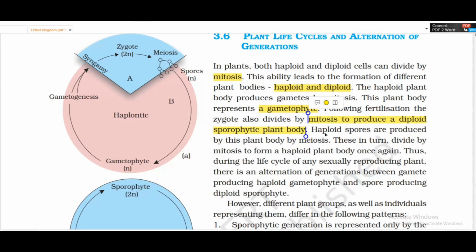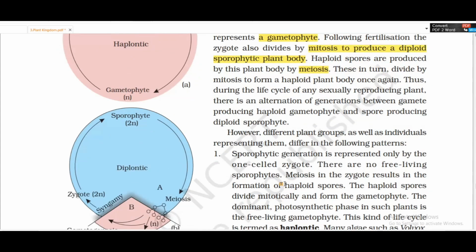The haploid spores are produced by this plant body by meiosis. These in turn divide by mitosis to form a haploid plant body once again. Thus, during the life cycle of any sexually reproducing plant, there is an alternation of generations between the gamete-producing haploid gametophyte and the spore-producing diploid sporophyte.